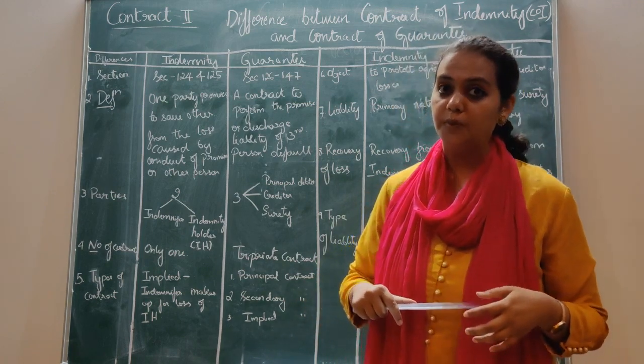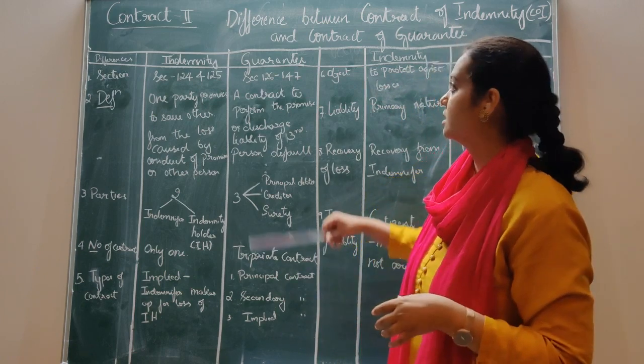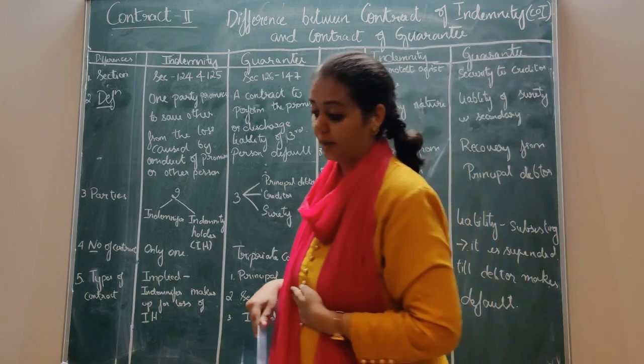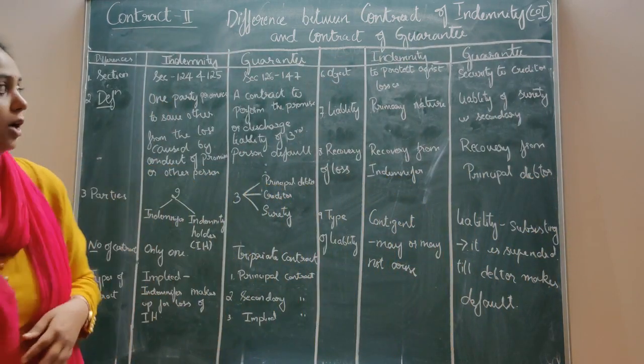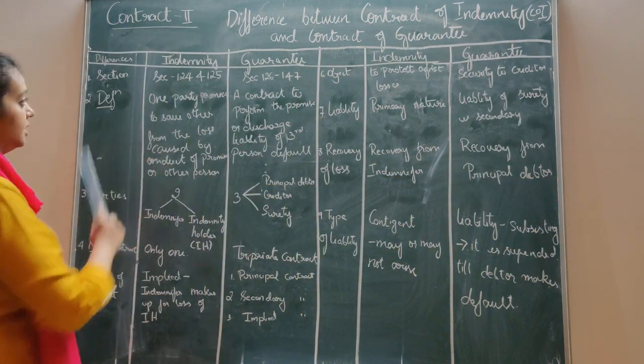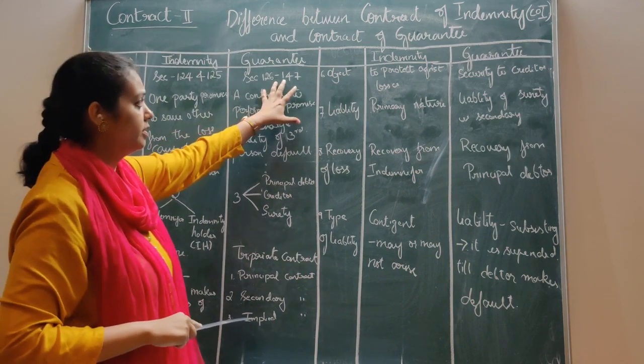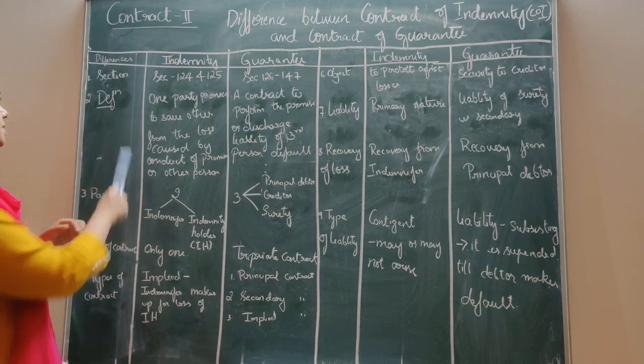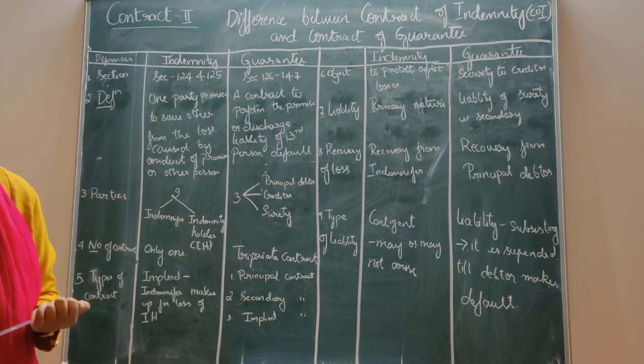So in order to be more clear, now let us understand the difference between them. We'll go as per our Indian Contract Act. There you find contract of indemnity and then contract of guarantee under this particular section. The first difference is sections under the Indian Contract Act.